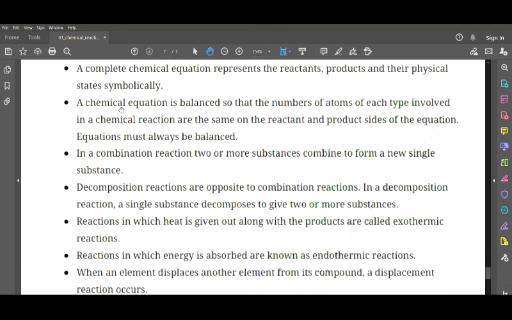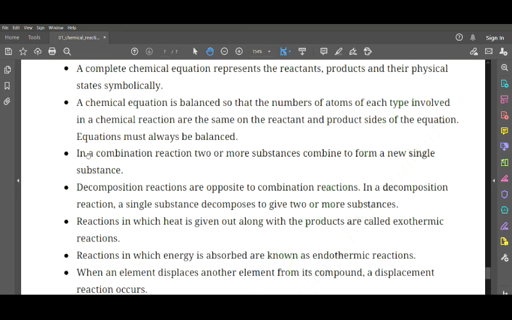The second point says a chemical equation is balanced so that the number of atoms of each type involved in a chemical reaction is the same on the reactant and product sides of the equation. That is, equations must always be balanced.